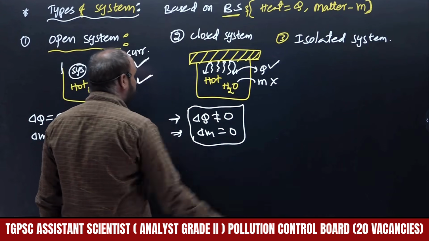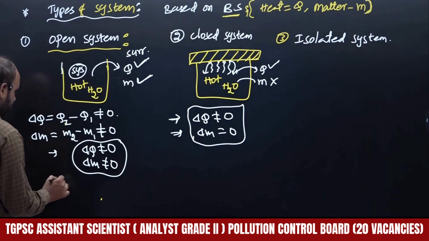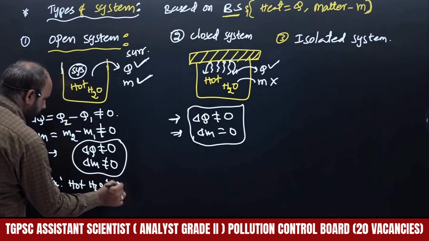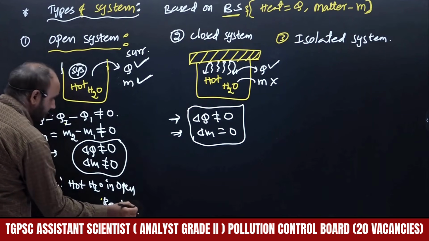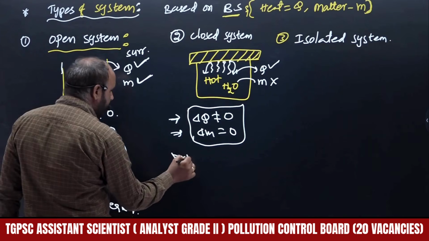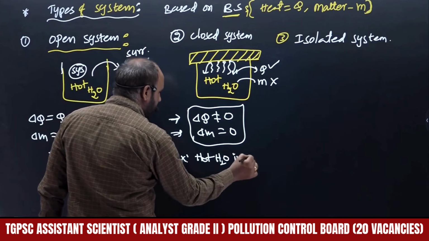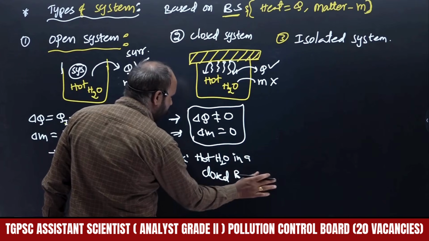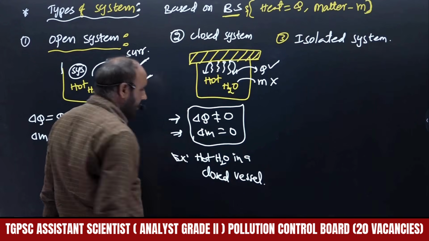These conditions are applicable for what? Closed system, right? Examples: hot water in an open beaker is the example for the open system. Here the example for the closed system will be hot water in a closed beaker or closed vessel. We have to consider a closed vessel.